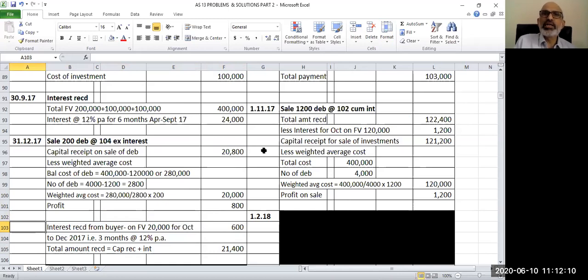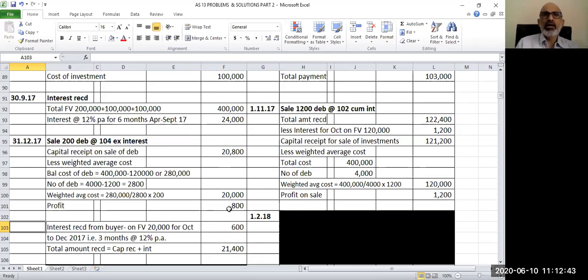You received 20,800 as the sale price. You received 600 as interest. So 20,800 plus 600, your total amount received is 21,400. So the two entries we are going to discuss are: bank account debit 21,400, to investment account 20,800, to interest account 600 rupees. And then we will also have to transfer the profit. So it will be investment account debit to P&L account 800 rupees.